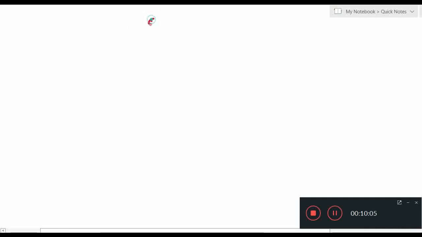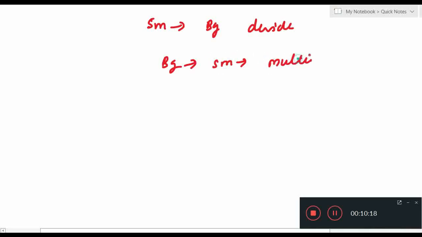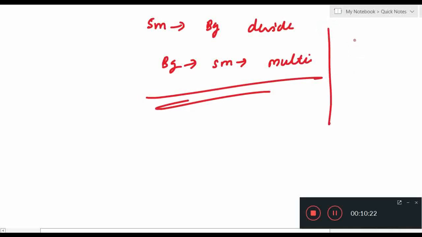Converting smaller unit to bigger unit means we have to divide, and converting bigger unit to smaller unit means we have to multiply. Okay, one more example. Let's suppose we are having 1 meter and we want to convert this into kilometer.